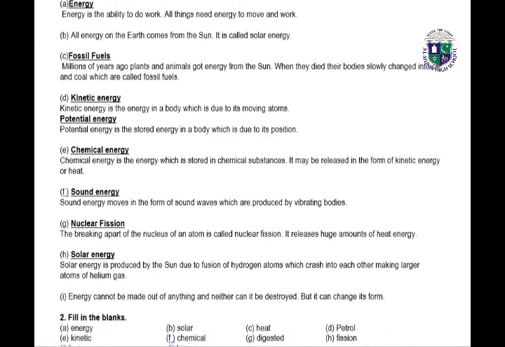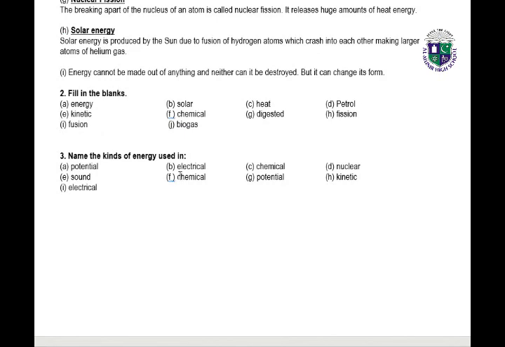Solar energy is produced by the sun due to fusion of hydrogen atoms which crash into each other, making larger atoms of helium gas. Energy cannot be made out of anything, and neither can it be destroyed, but it can change in its form. Next, students, we have the fill in the blanks. Question number 2: energy, solar, heat, petrol, kinetic, chemical, digested, fusion, biogas. Name the kinds of energy used in potential, electrical, chemical, nuclear, sound, chemical, potential, kinetic, and electrical.